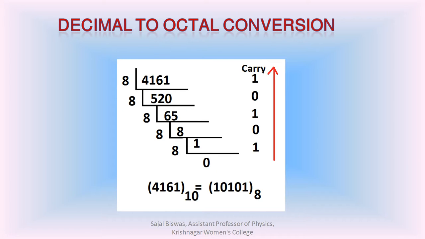For the conversion of a decimal number into its octal number, the number is divided by 8, and the result is written here, and the carry is written aside.